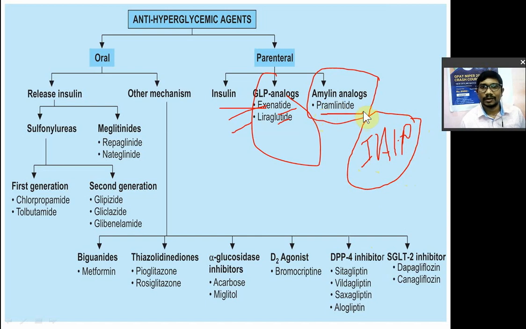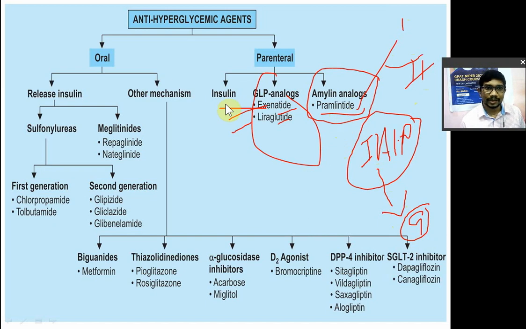Pramlintide. This protein will decrease the absorption of glucose from the intestine. So that's why it is also used in diabetes. So amylin analog, pramlintide. And remember, this is the only drug which is approved for type 1 as well as type 2 diabetes. Pramlintide is the only drug approved for type 1 as well as type 2 diabetes, the only drug after insulin.